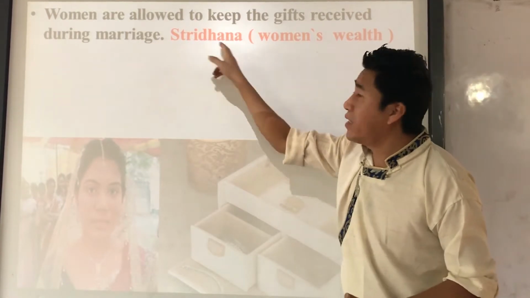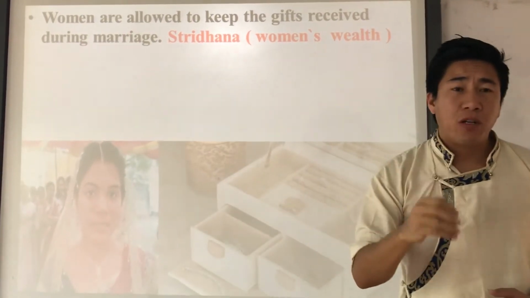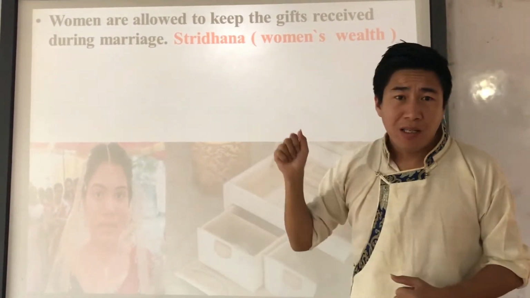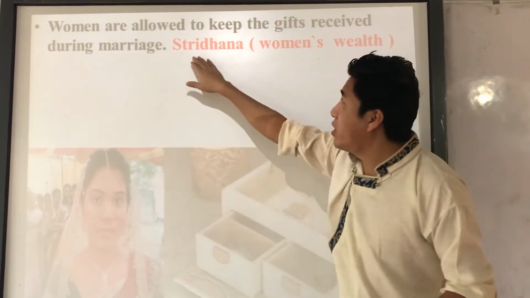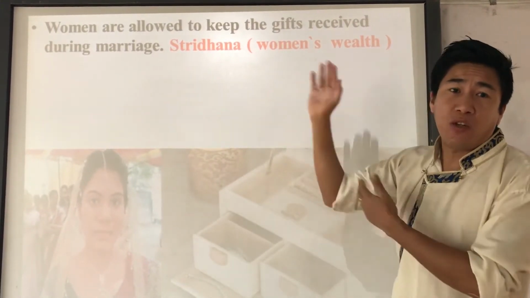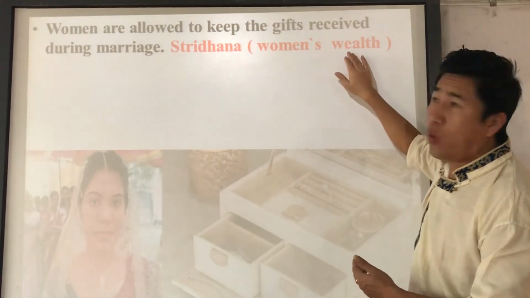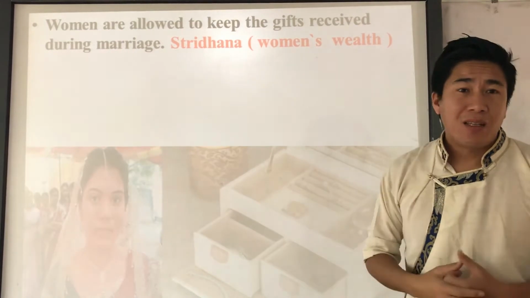property Stri Dhan. Now, Stri, S-T-R-I, means woman or girl, right? And Dhan means money, property, wealth, right? Stri Dhan is a Hindi word. If you translate it into English, it is called woman's wealth, the wealth owned by the woman. That is Stri Dhan.